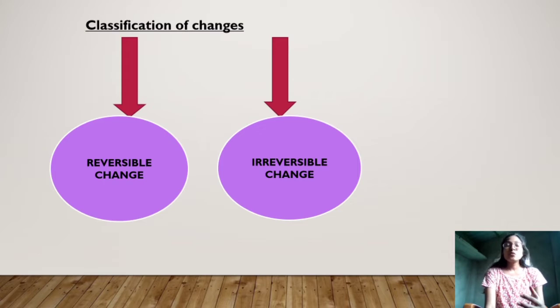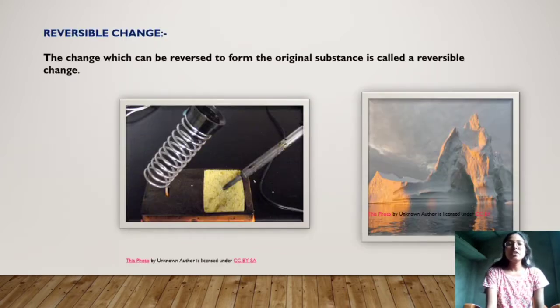Now changes are classified into two types. You might be thinking why changes are classified, because there are some changes which can be reversed, but there are some changes which cannot be reversed. So changes are classified into two types, reversible change and irreversible change. One by one we will study about the reversible change and irreversible change. So here reversible change, as you see the word reverse, from here only you can understand that reverse means that the thing which we do or we see can be reversed.